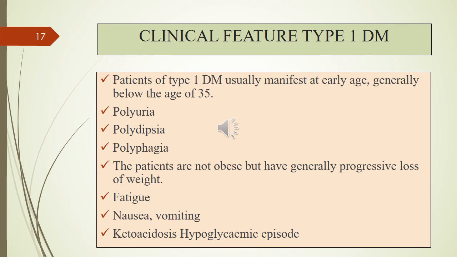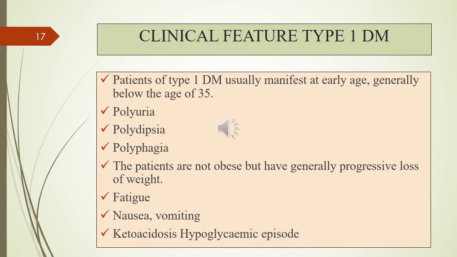Suppose there is either a decrease or absence of insulin, or insulin is present but it is not functioning, in type 1 and type 2 respectively, so glucose cannot enter into the target cells, so these target organs cannot get energy, so they will form ATP from proteins and lipids, right. Generally they form ATP from glucose, but here glucose is absent, so they will form ATP from protein and lipids, right. So because of proteins and lipids being broken down and degraded by target cells and organs, the body will lose weight, right.